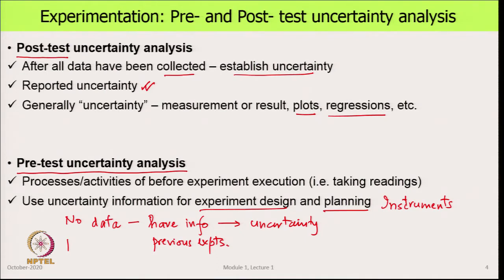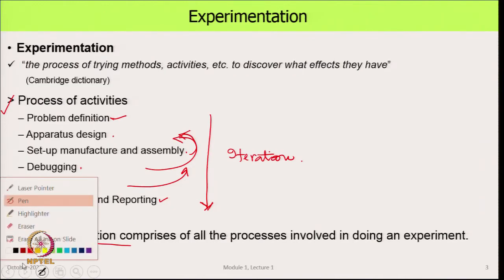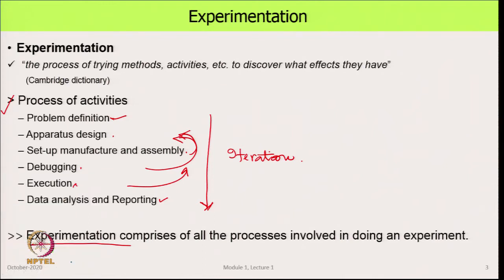So, there are two very different ways in which we use uncertainty analysis in those stages that we just saw. So, what we are saying is that in these stages, so this is where the execution is. Before the execution, we have pre-test uncertainty,